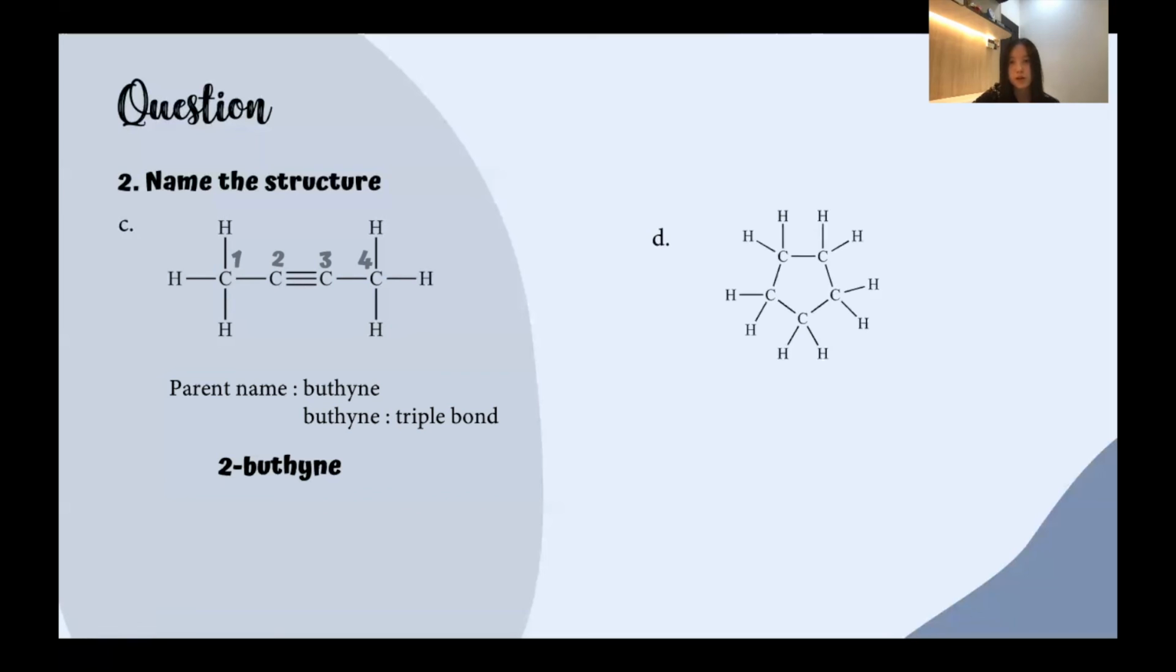Next, we will proceed to the D part. And this hydrocarbon is a cyclic hydrocarbon, because it has a ring structure and all of them are single bonds. And next, we are going to count how many carbon atoms are in this hydrocarbon. As we can see, there are 5 carbon atoms in this hydrocarbon, which the parent name is pentane. And because this hydrocarbon is a cycloalkane group, this structure can be named as cyclopentane.